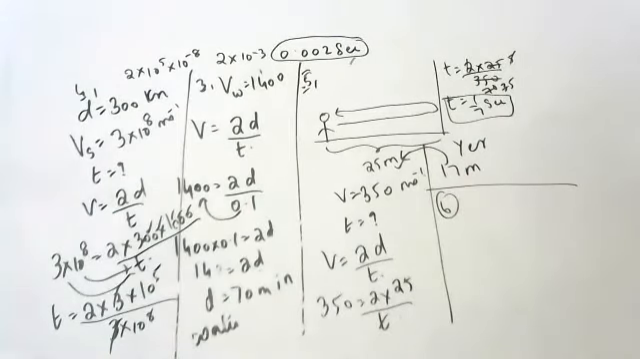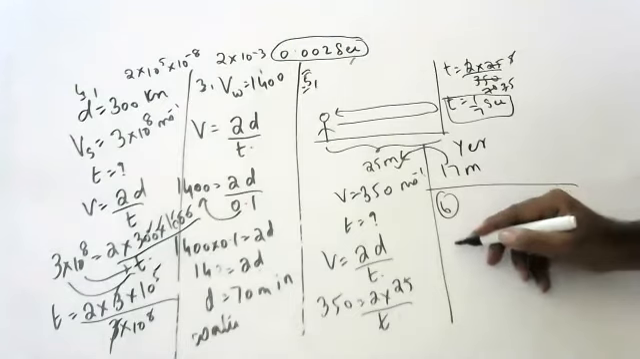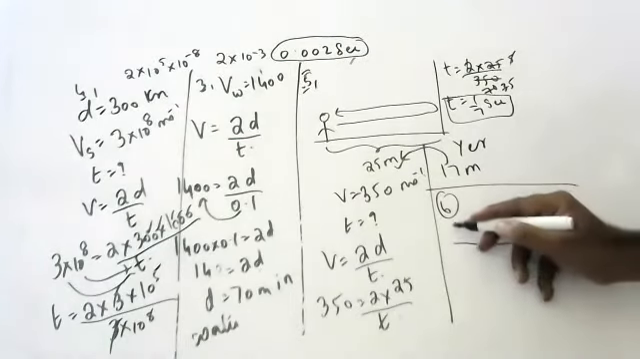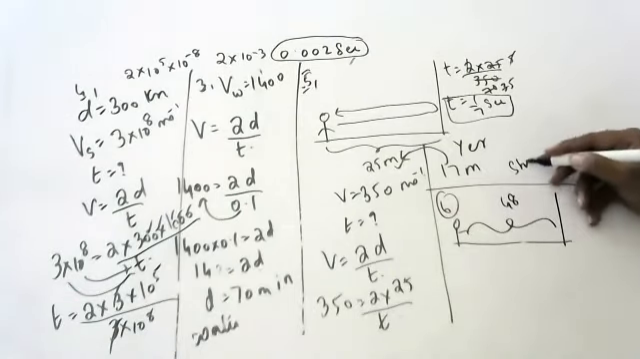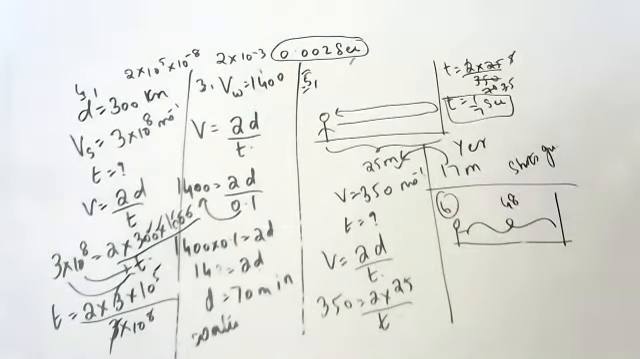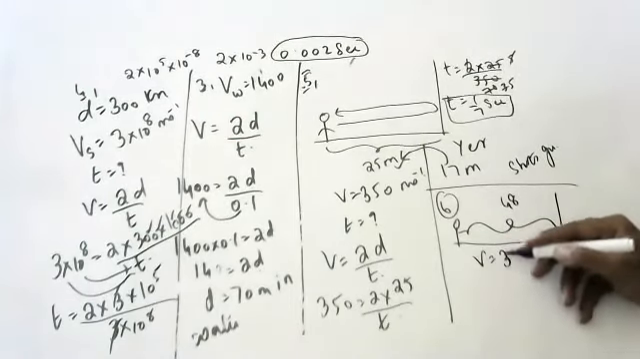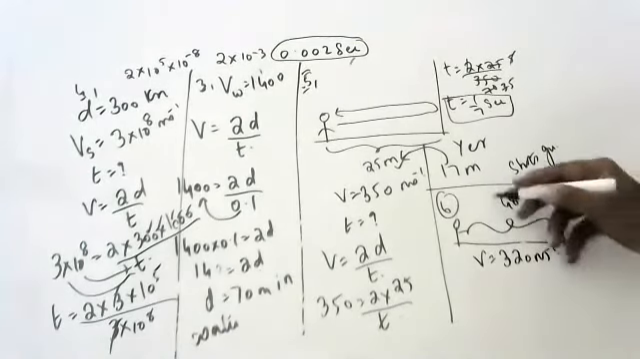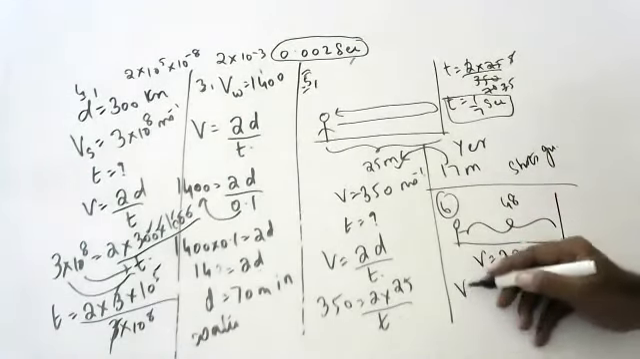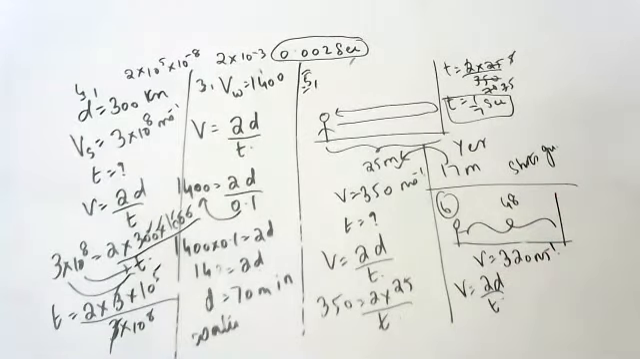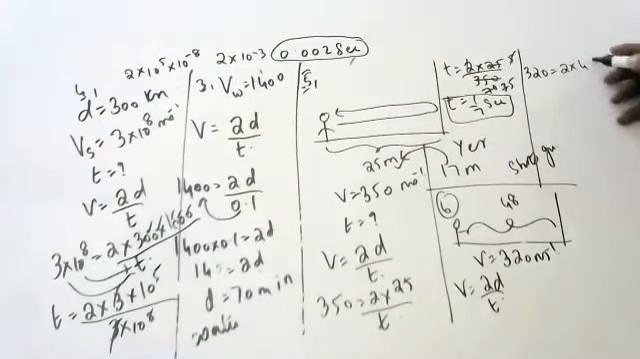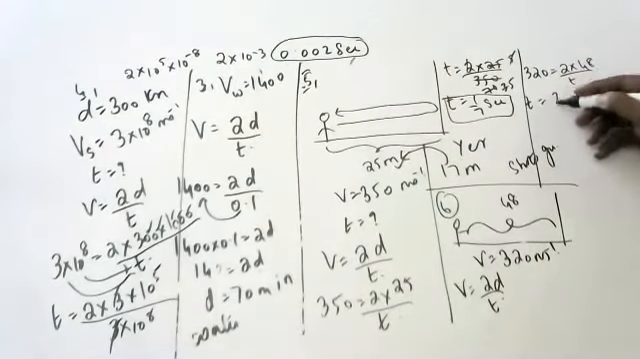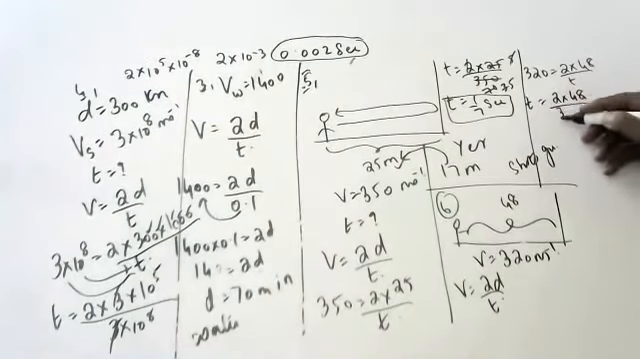Okay, children. Last question for the day. A man is standing 48 meters away from a wall. He fires a gun. Calculate the time after which he will hear an echo if the speed of sound is 320 meters per second. V is equal to 2d by t, very good. So 320 is equal to 2 into 48 by t. So t is equal to 2 into 48 by 320.